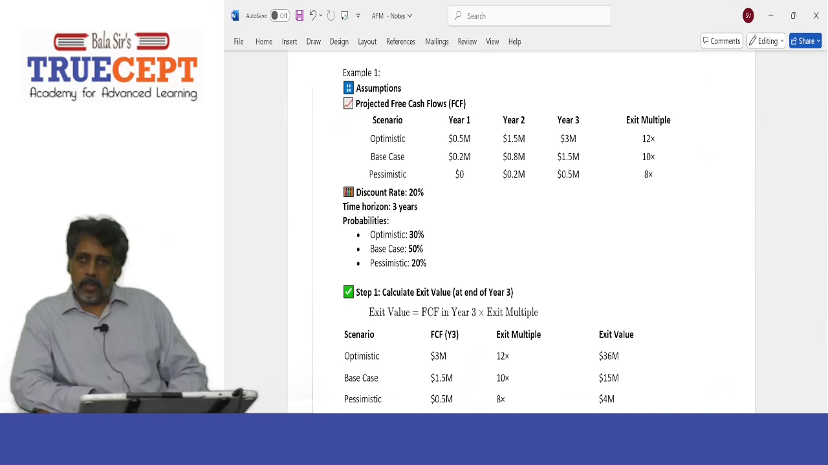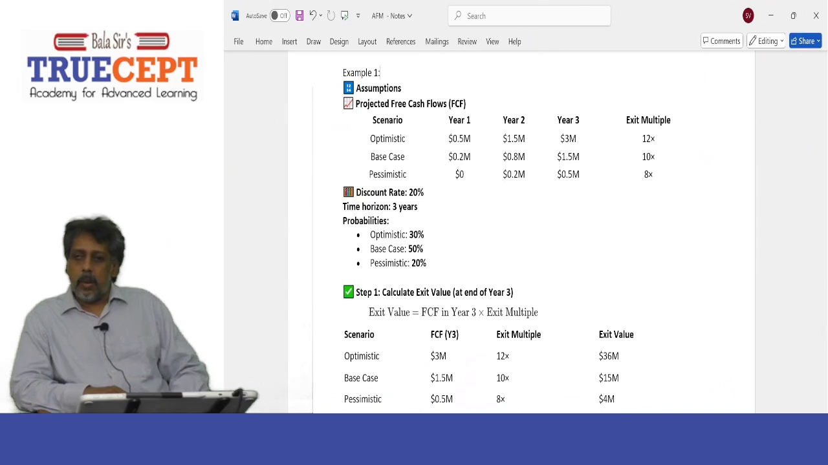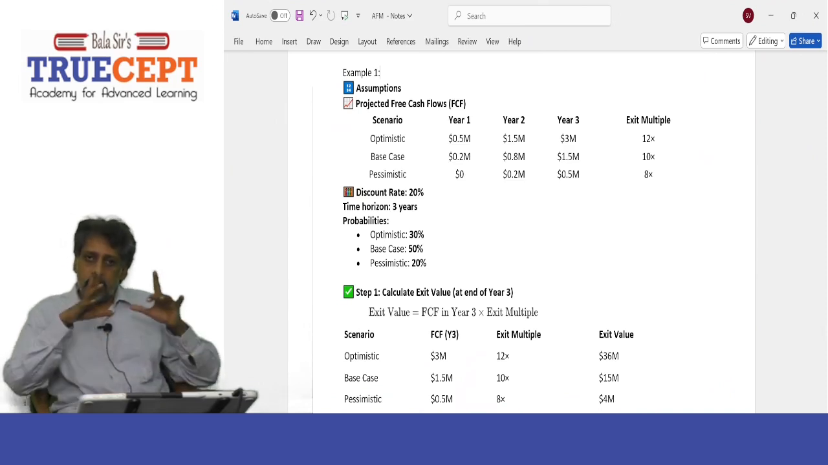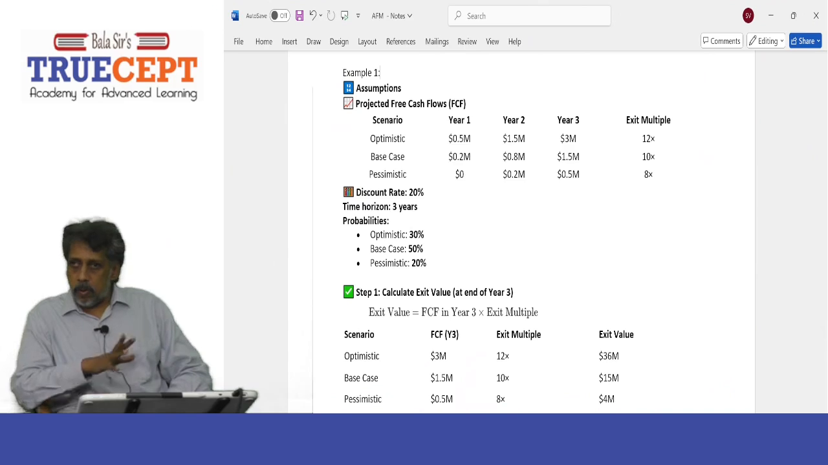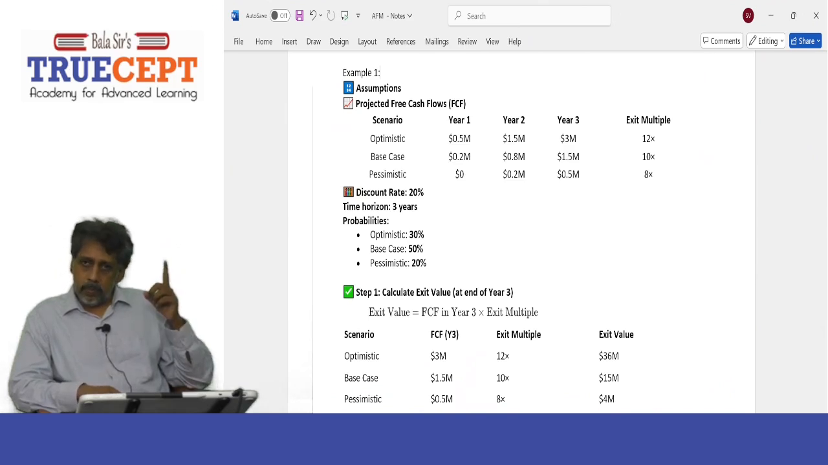Yes, sir. Then we have the base case scenario. What is that? That's supposed to be the most likely scenario. The base case. How much for the first year? $0.2 million. Second year? 0.8. Third year? $1.5 million. And what is the multiple? 10x. It is going to be 10 times 1.5 million. That means in case of a base case or most likely scenario, the startup can be sold for how much? $15 million in year 3. Got it? Now they have given the pessimistic.